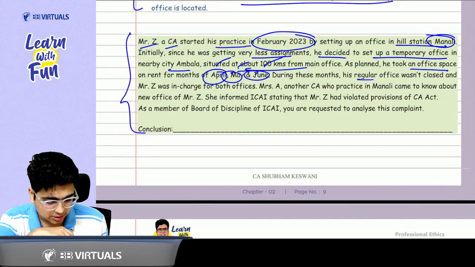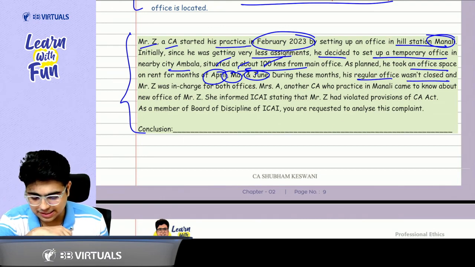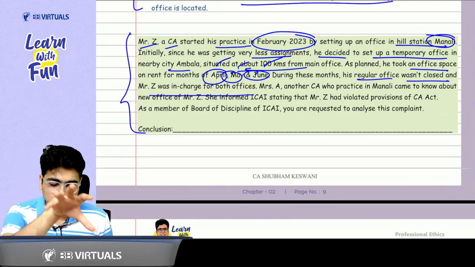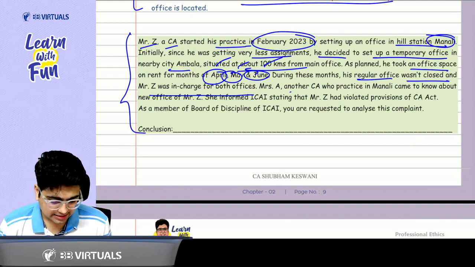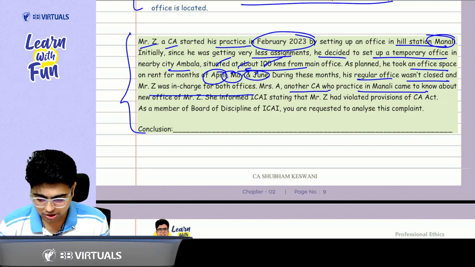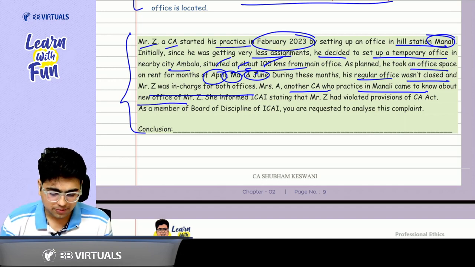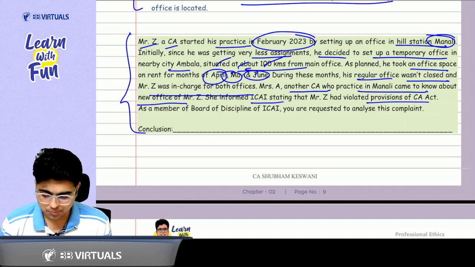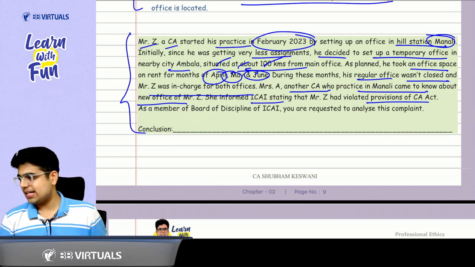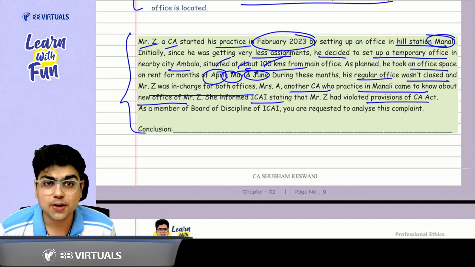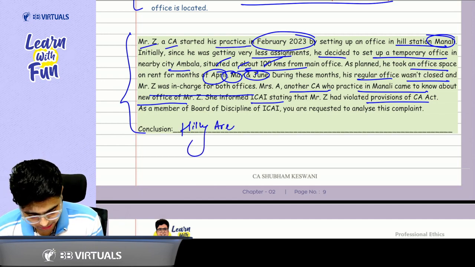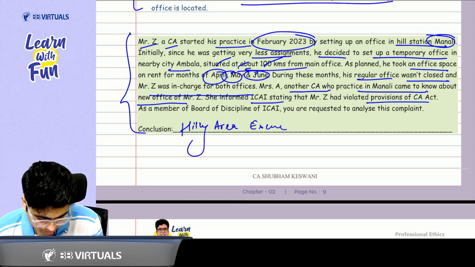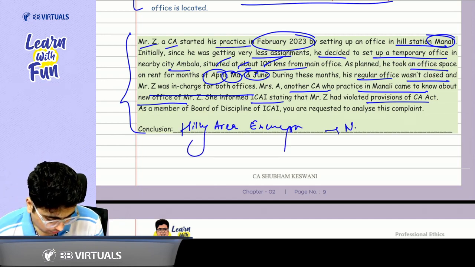During these months, his regular office was not closed and Mr. Z was in charge of both the offices. So even in the second office, he was acting as in charge. Mrs. A, another CA who practiced in Manali, came to know about the new office of Mr. Z. She informed ICI regarding the violation of provision. Now tell me, is there any violation of provision? The answer is no. Why, sir? Because of the hilly area exemption. So because of the hilly area exemption, there is no violation.